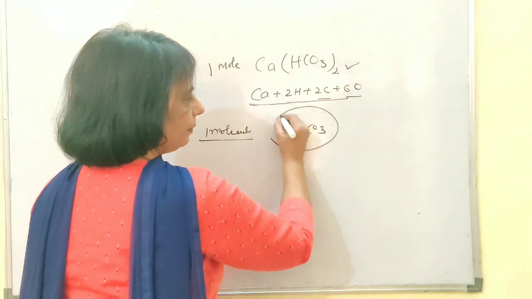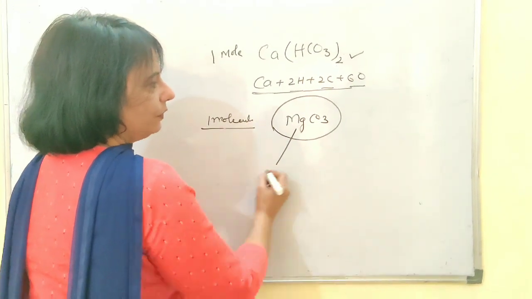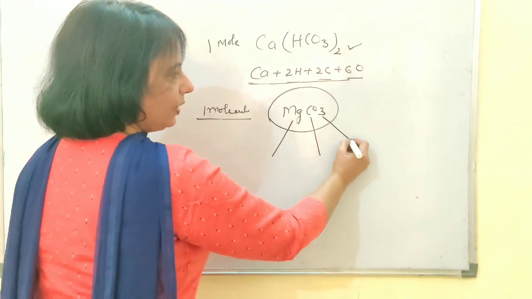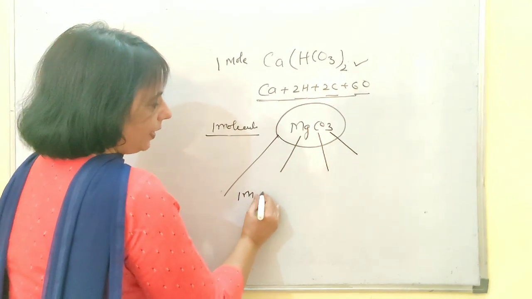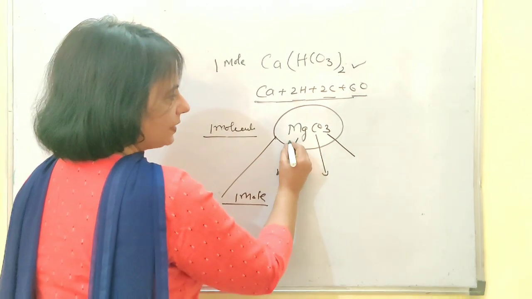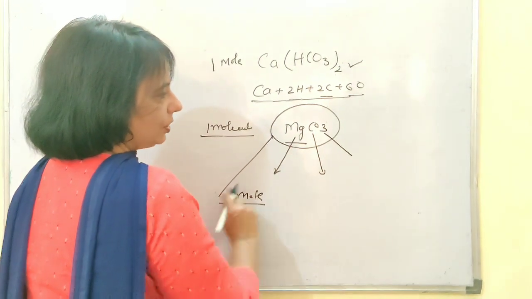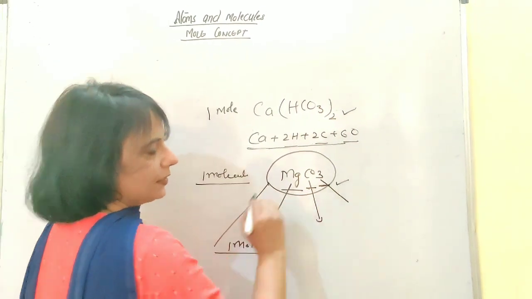Okay, this is a very simple compound, magnesium carbonate. If it is a molecule, then it is 1 atom of this, 1 atom of this and 3 atoms of this. But if it is 1 mole, then it should be clear to you. That means it is made up of 1 mole of magnesium, 1 mole of carbon and 3 moles of oxygen.